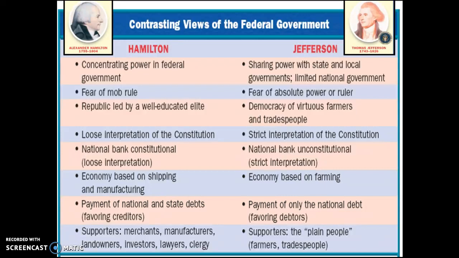For this next little bit, I'm just going to run through on the Edpuzzle, and I'm going to bring up a quotation or just a little blurb of text, and I want you to identify whether that little blurb of text is going to be something that would have come from Hamilton or Jefferson. Okay? So if you need to, just periodically pause as it goes through it before the question pops up, and just pick Hamilton, Federalist, or Jefferson, a Democratic Republican.